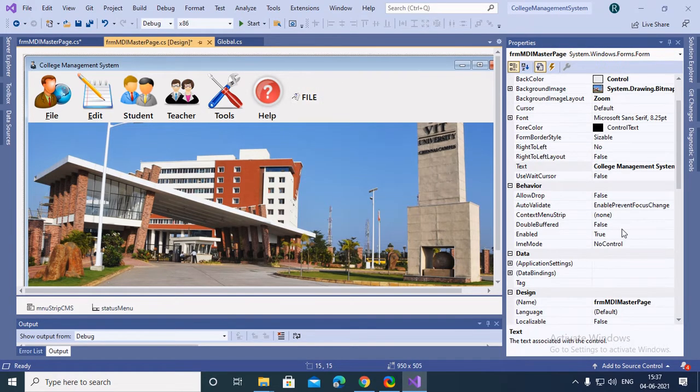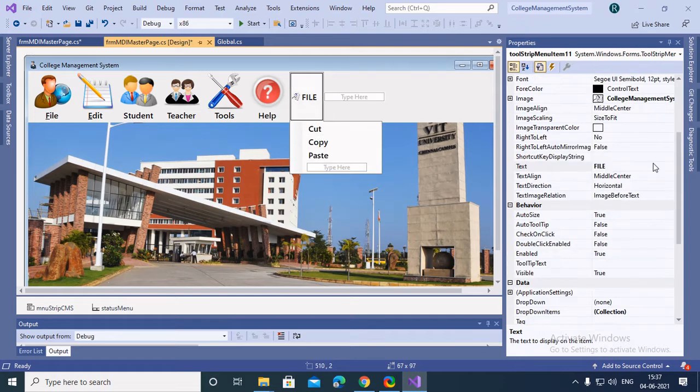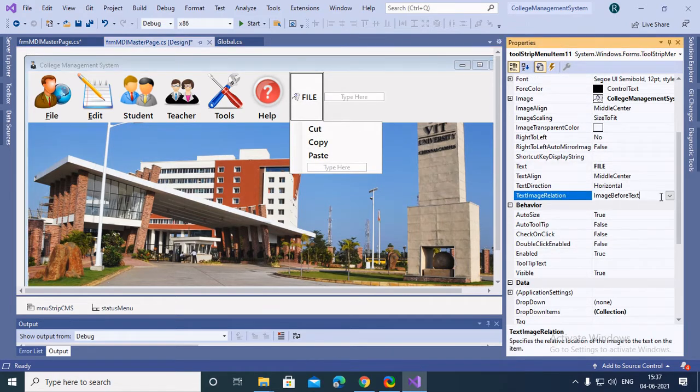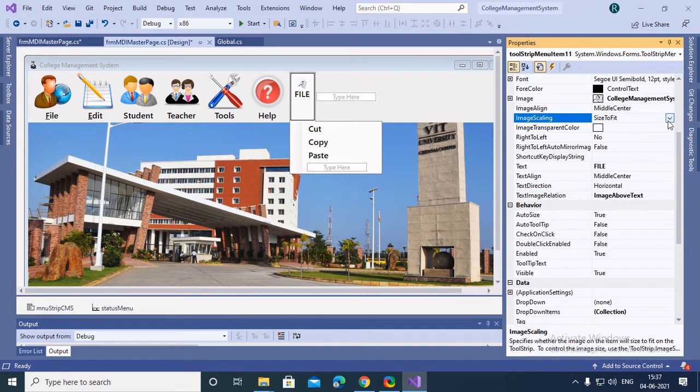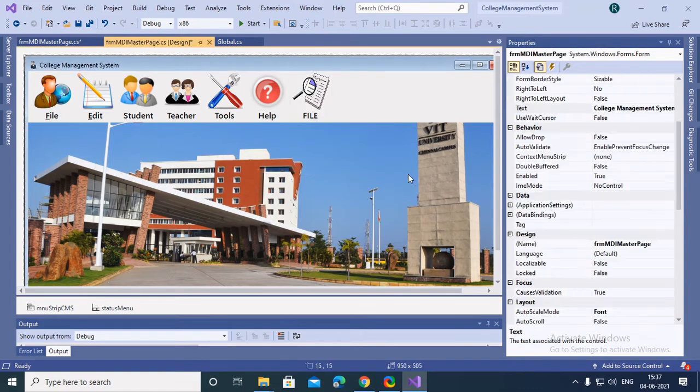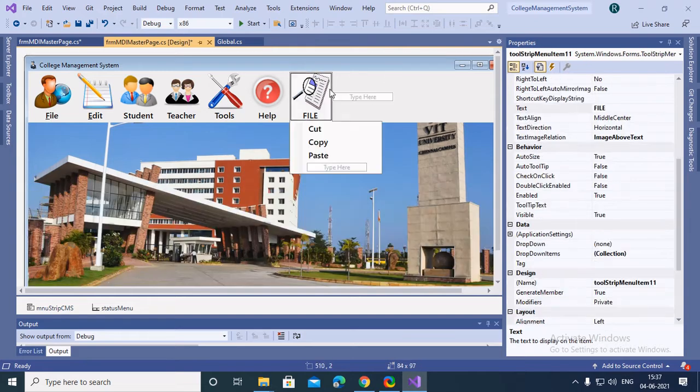What we need to do is set a property here, like text alignment. You just need to select image above, and here you need to select none. As you can see, we have successfully added a menu item, and these are the options we inserted. That's how easy it is. So I'll just delete it.